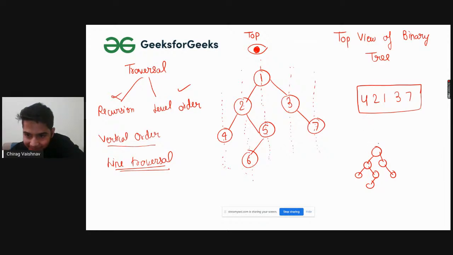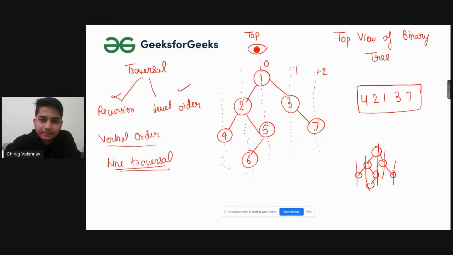Sorry, one will be this, one will be this, and one will be this. I'm really bad at drawing. You might have seen that I have drawn some lines intentionally here. My intentions were never bad, obviously. So 0, minus 1, minus 2, plus 1, plus 2.